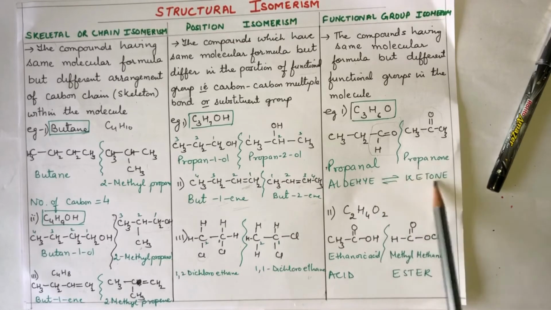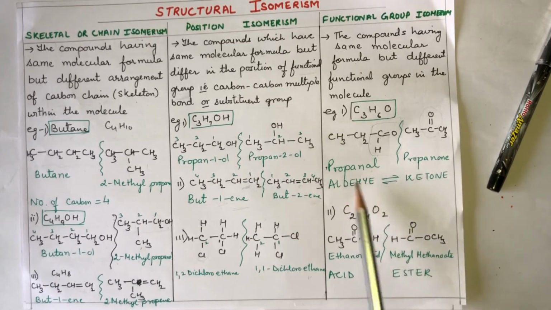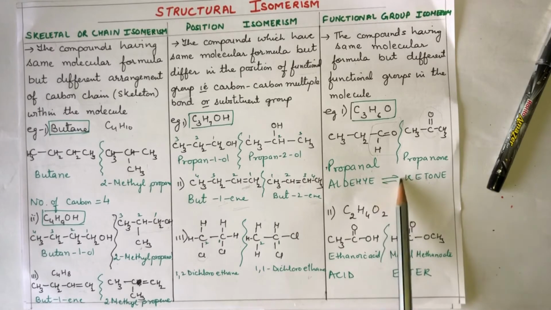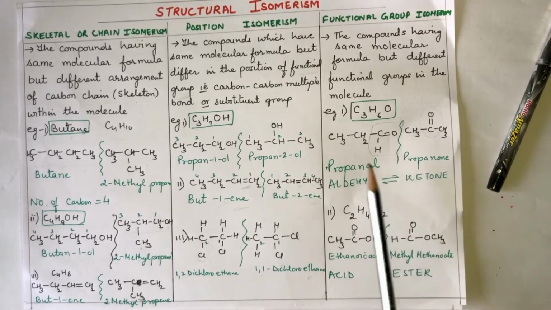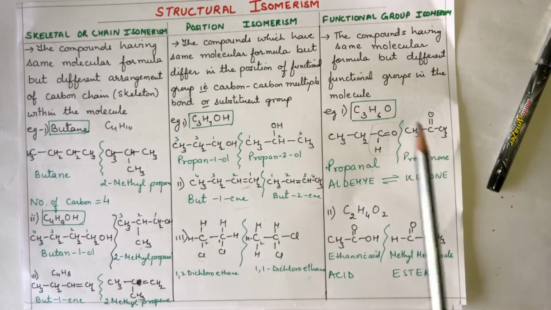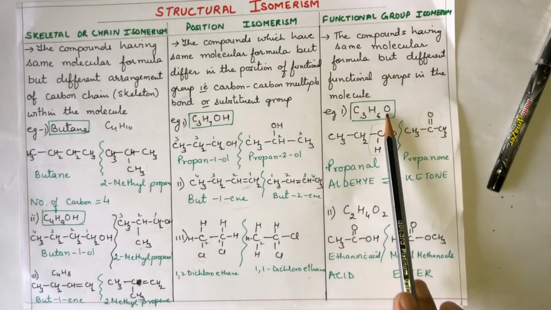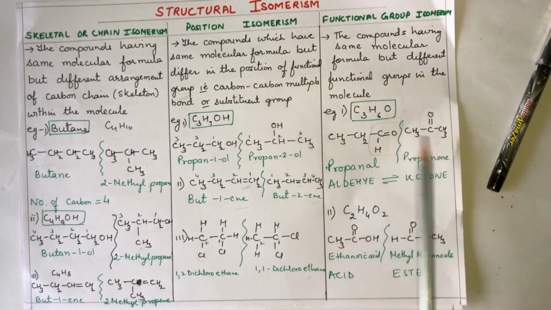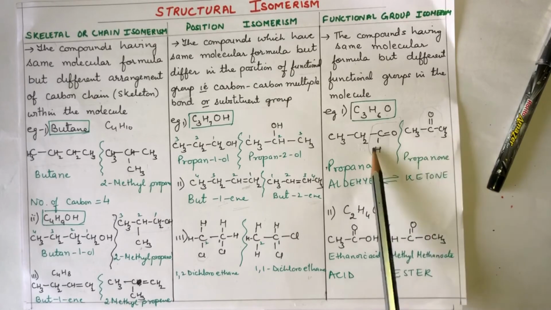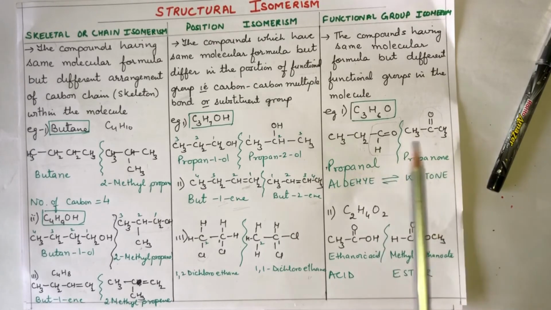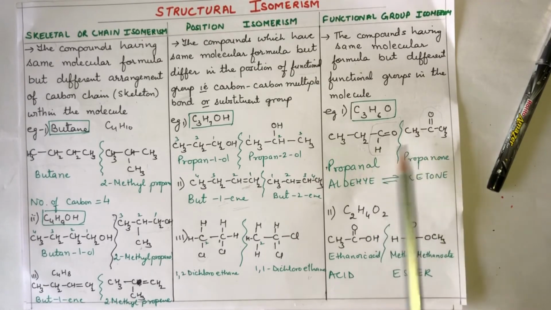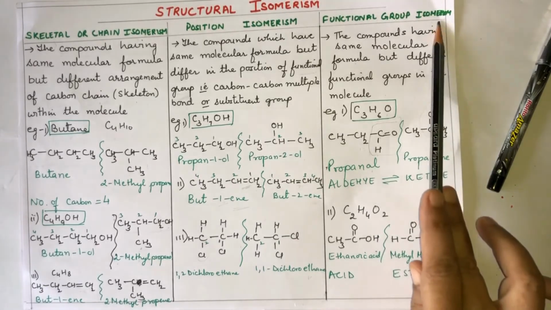But they interconvert into each other. Aldehyde is converting into ketone, ketone is converting into aldehyde. That is why the reverse arrow is there. So this type of isomerism, in which the molecular formula remains the same but they show two different functional groups, aldehyde and ketone, is called functional isomerism.